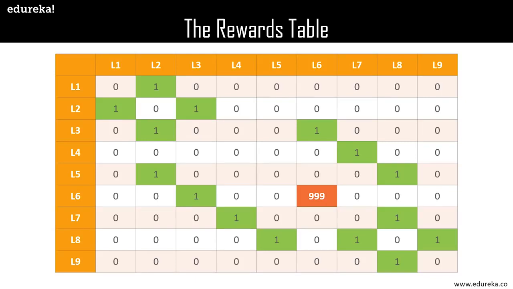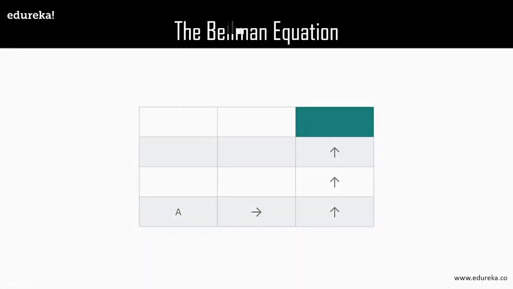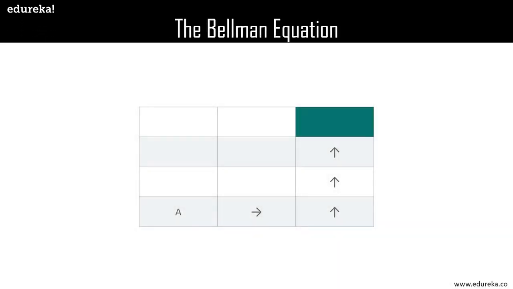Now we will shift gears a bit and study some of the fundamental concepts that prevail in the world of reinforcement learning and Q-learning. So first of all, we'll start with the Bellman equation. Now consider the following square of rooms, which is analogous to the actual environment from our original problem, but without the barriers. Now suppose a robot needs to go to the room marked in the green from its current position A using the specified direction. Now how can we enable the robot to do this programmatically?